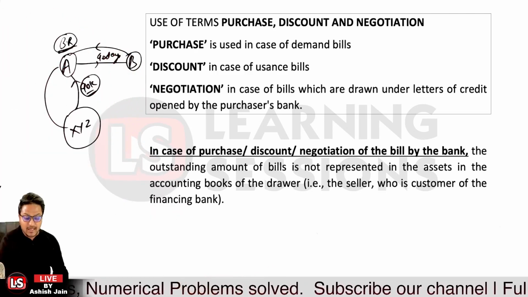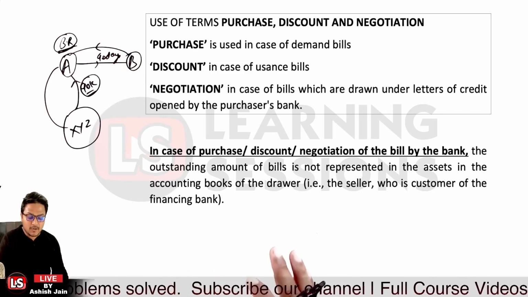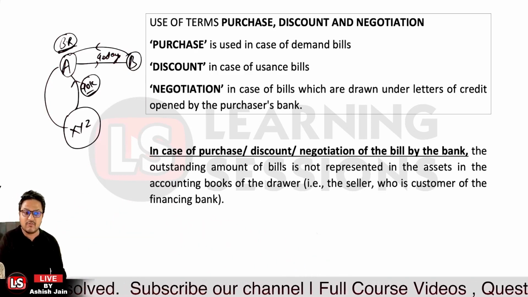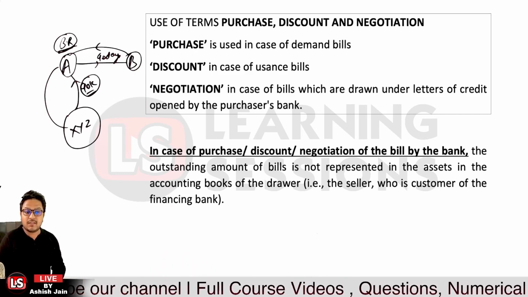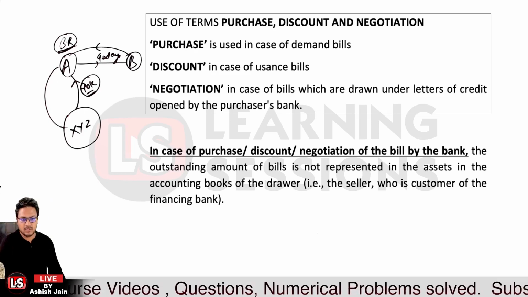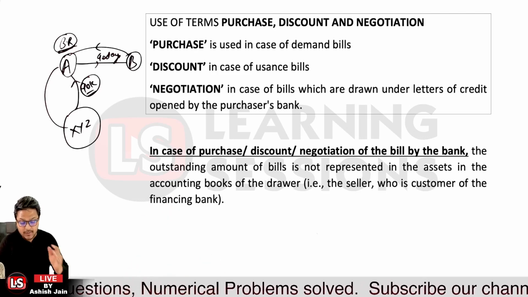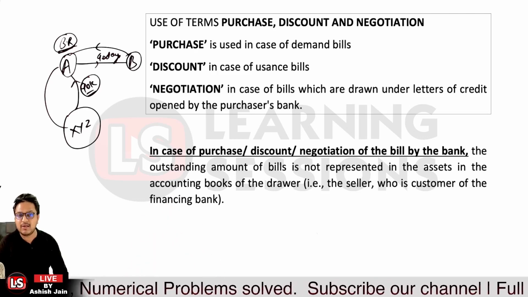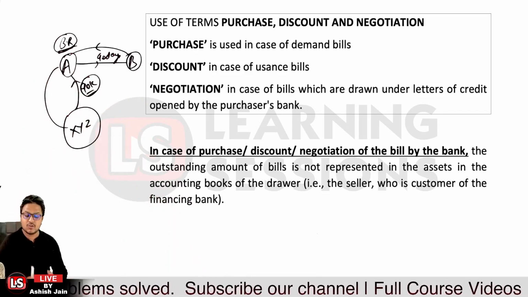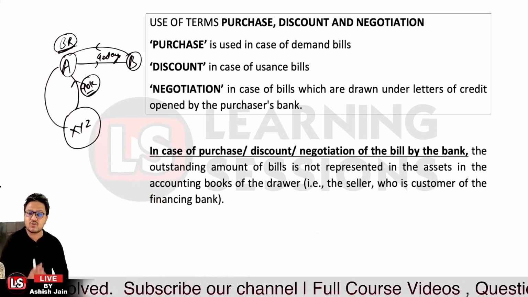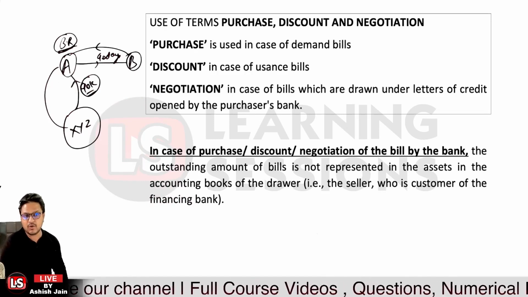But when it has been discounted, purchased or negotiated, the outstanding amount of the bill receivable will not be shown on the balance sheet, and the accounting entry will be adjusted, because for that bill receivable the amount has already been received by the seller, that is the drawer, from the concerned bank. So whenever the bill is discounted, purchased or negotiated, it is never shown on the asset side of the drawer.